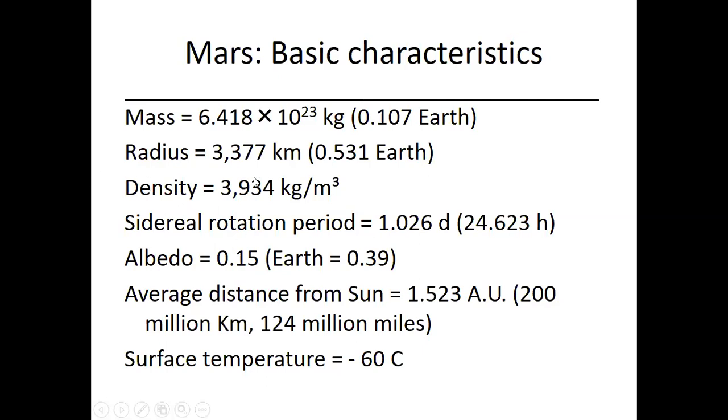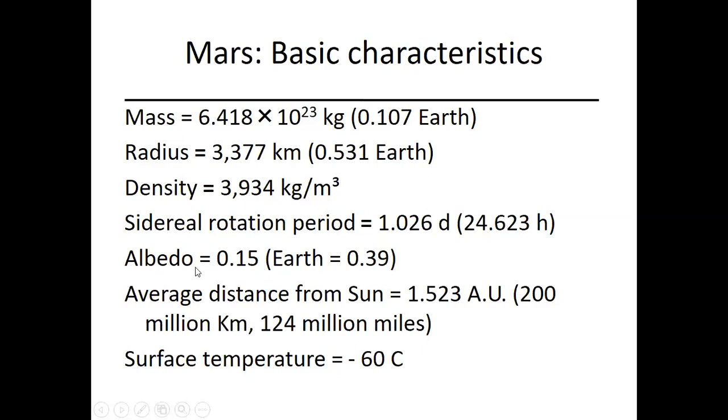Then the density is 3,934 kilograms per meter cubed. And the sidereal rotation period is 1.026 days. That's 24.623 hours. It's roughly close to Earth's sidereal rotation period, right? It's 24.62. It's a little off, but it's somewhat closer.